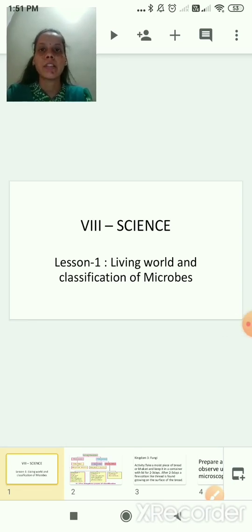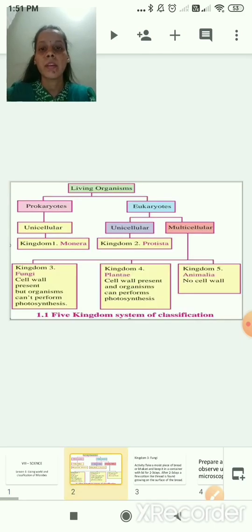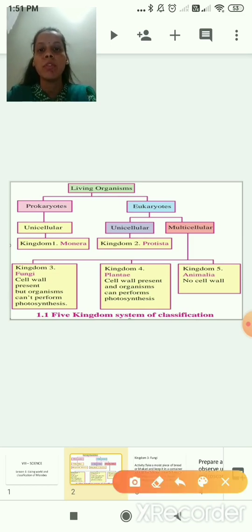In that lesson, we have started with the definition of biodiversity, the definition of biological classification, and then we have seen a table that shows the 5 kingdom system of classification. In that, we have seen it is divided into prokaryotes and eukaryotes, and prokaryotes are further divided into unicellular, and eukaryotes are further divided into unicellular and multicellular. In unicellular we have seen kingdom 1 Monera.